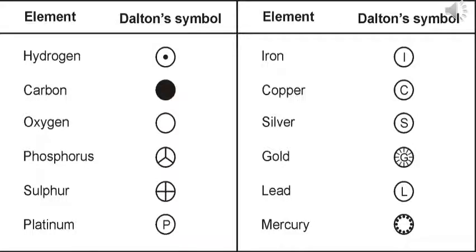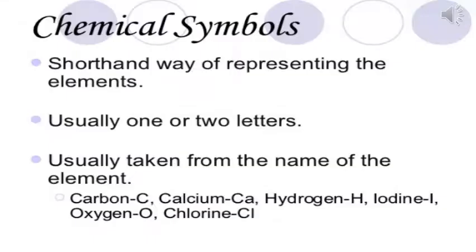John Dalton, a British chemist, was the first scientist to use symbols to represent one atom of each element. The symbols used for some elements by Dalton are shown here. However, the symbols used by Dalton were inconvenient to use and also difficult to draw. J.J. Berzelius, a Swedish chemist, suggested a convenient method for representing an atom of an element. He proposed that the first letter or any 2 letters of the English or Latin name of the element should be used as its symbol.